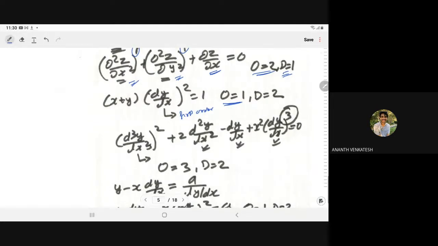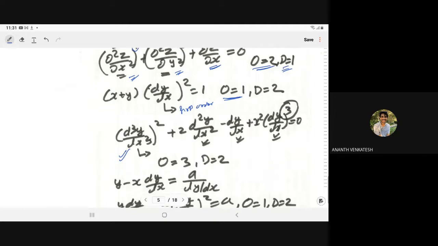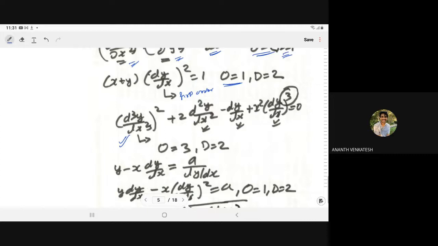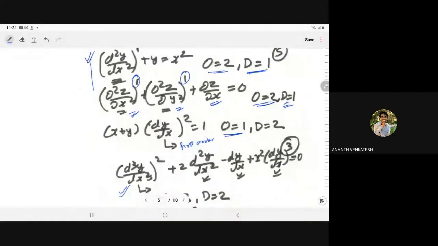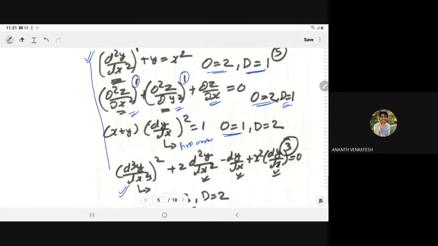For example, d3y upon dx3 whole square plus 2 into d2y upon dx2 minus dy by dx plus x square into dy by dx whole cube. In this case the highest order derivative is the third order one, so the order of the differential equation will be 3, and its power is 2, so we say degree is equal to 2. In all these cases the equations are free from radicals and fractional exponents.